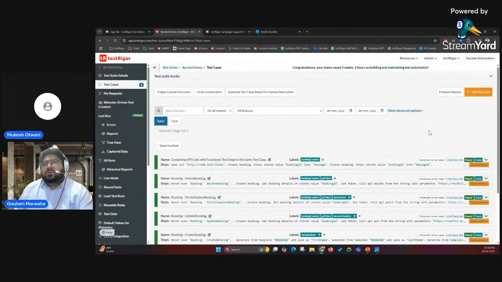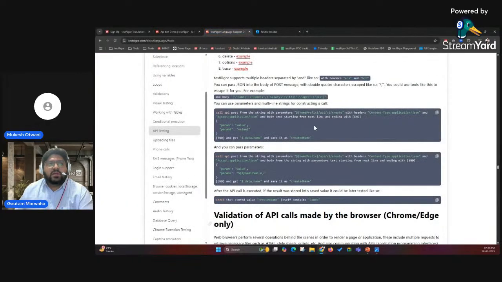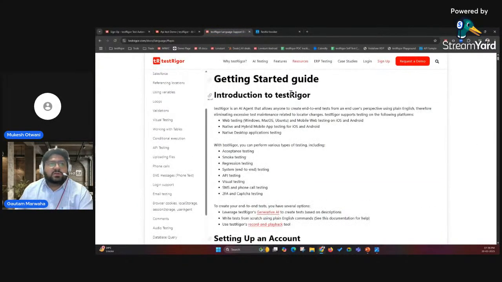If I talk about the documentation, you can come here to the resources and click on documentation. Once you click this, you'll be navigated to this page. This is our main documentation, and you'll be able to see the things that we currently support in TestRigor. On the left side, let's go by the basic ones.